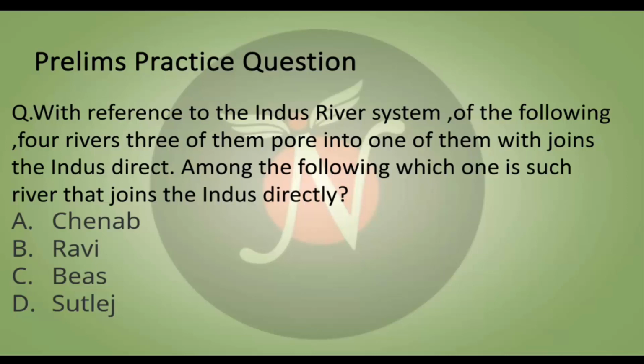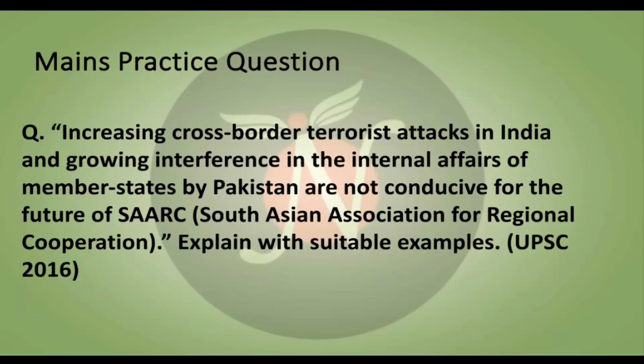Now we will come to our prelims practice question. With reference to the Indus River system, of the following four rivers, three of them pour into one of them which joins the Indus directly. Among the following, which one is such a river that joins the Indus directly? I hope you understood the question. You can go to the Indus River system and check it out from there. Try to answer it in the comment section.